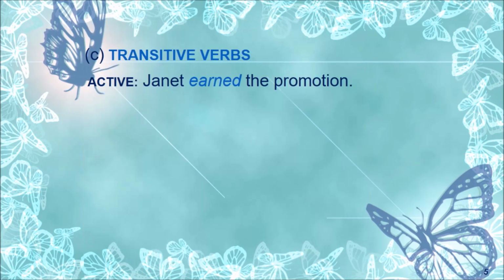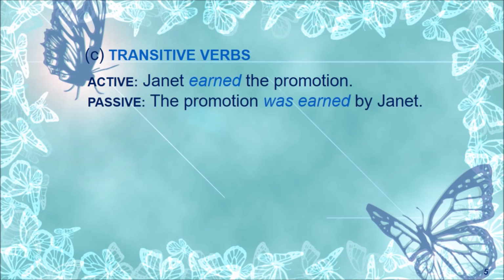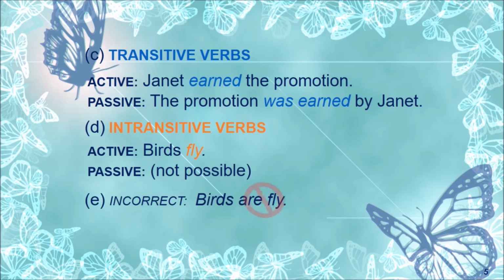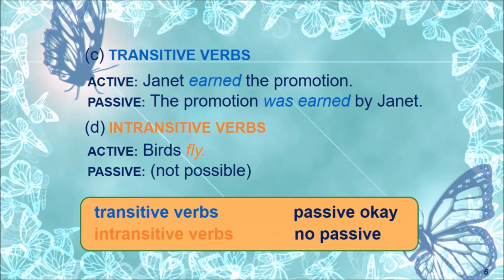And furthermore, transitive verbs can be changed into passive form in any tense. Janet earned the promotion. How do we change this into passive form? The promotion was earned by Janet. An intransitive verb: the birds fly. How do we change it into passive? It's a wrong passive form. Birds are fly. That's wrong. And so, only transitive verbs have passive form. Intransitive verbs don't have any passive form.